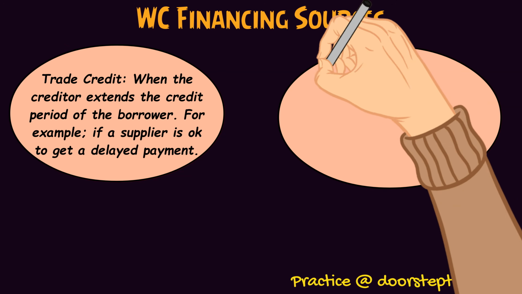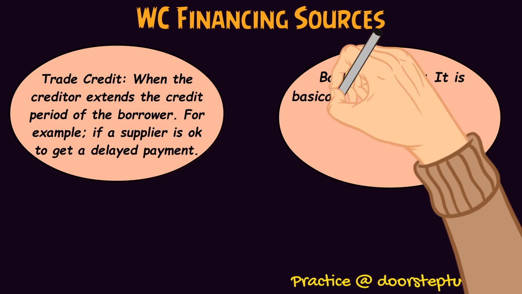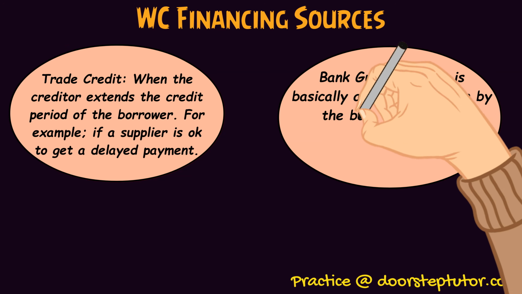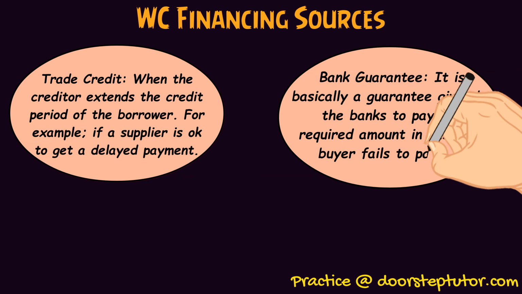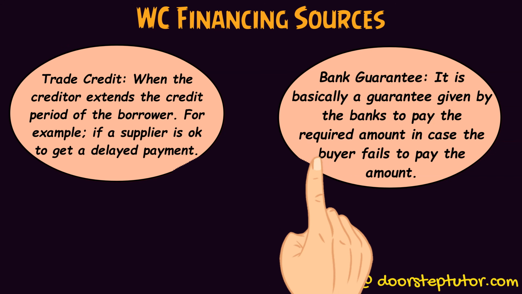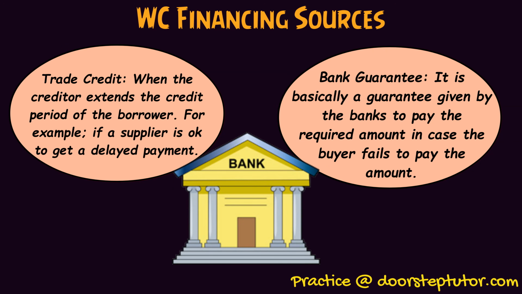Then the other one is bank guarantee. It is basically a guarantee given by banks to pay the required amount in case the buyer fails to do the payment. If the buyer is not able to do the payment, then the bank is giving a guarantee to the seller to make the payment.